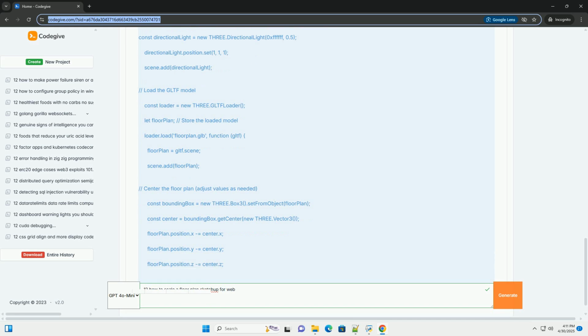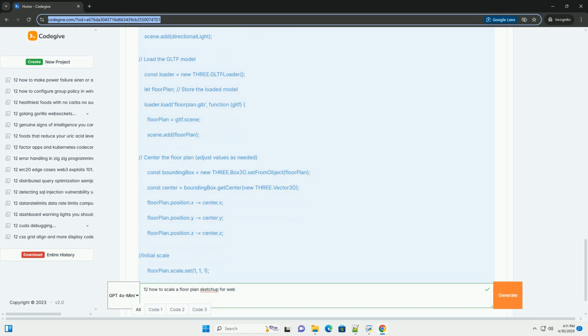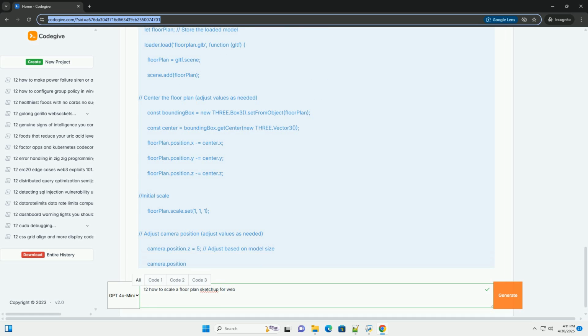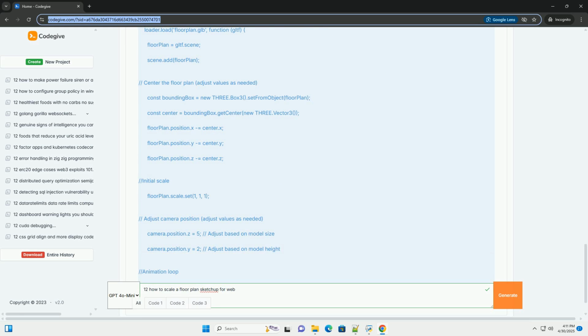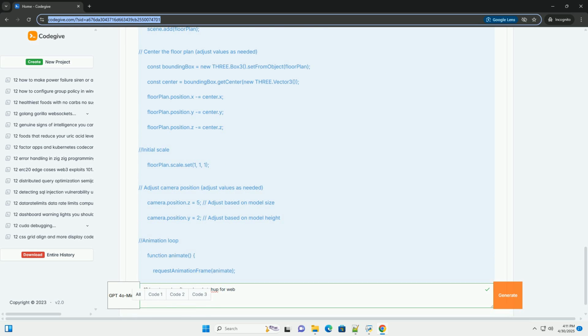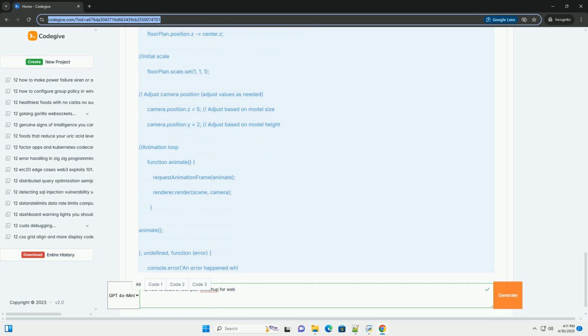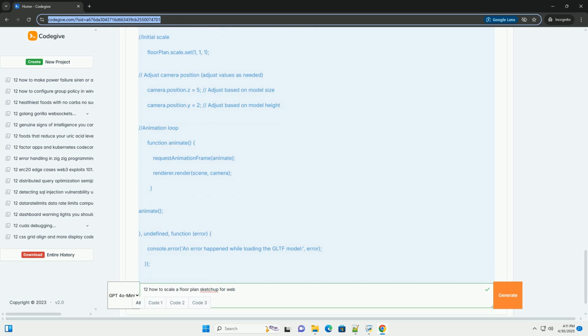Crucially, decide on the smallest unit you'll need to represent accurately. Example: if you need to show 1/4 inch increments, choose architectural with appropriate precision. Using the right units ensures your dimensions translate accurately to the web.